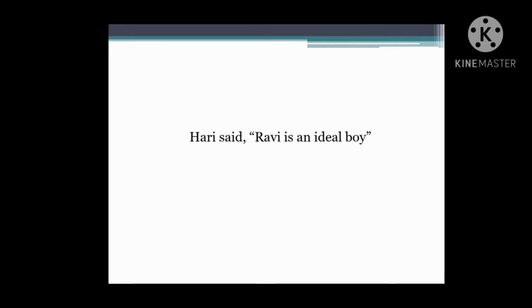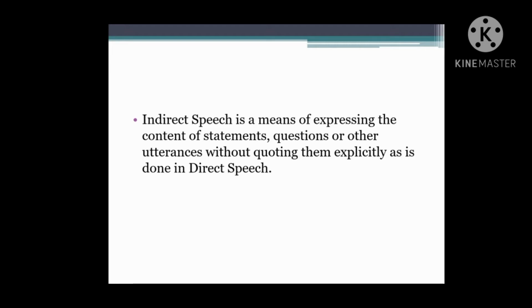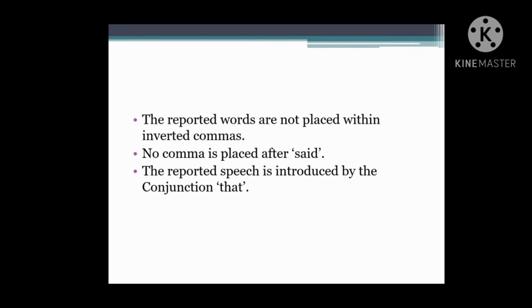Example for direct speech. Now, indirect speech is a means of expressing the content of statements, questions, or other utterances without quoting them explicitly as is done in direct speech. Example, he said, "I'm coming," is direct speech, whereas he said that he was coming is indirect speech. The reported words are not placed within inverted commas and no comma is placed after said. The reported speech is introduced by the conjunction that.